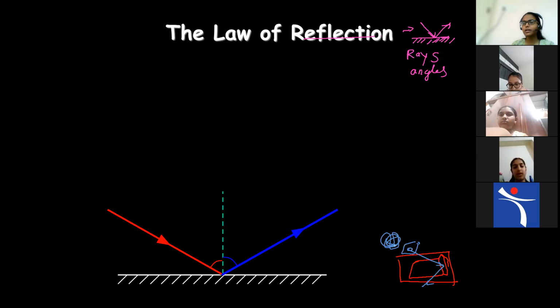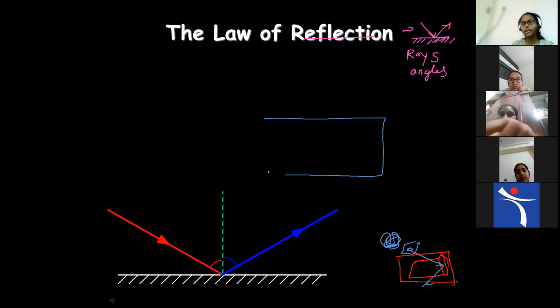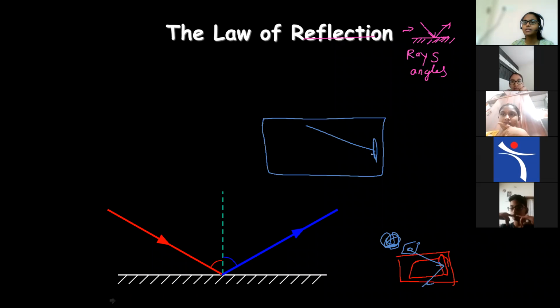Now, when the light is going along this path, put small pins, or use a scale or pencil, and mark a line. Imagine on the paper, the line along which the light goes and falls on the mirror, you mark as the incident ray. This is the mirror surface, and the ray which comes back is the reflected ray. Hope it is clear, children: incident ray and reflected ray.